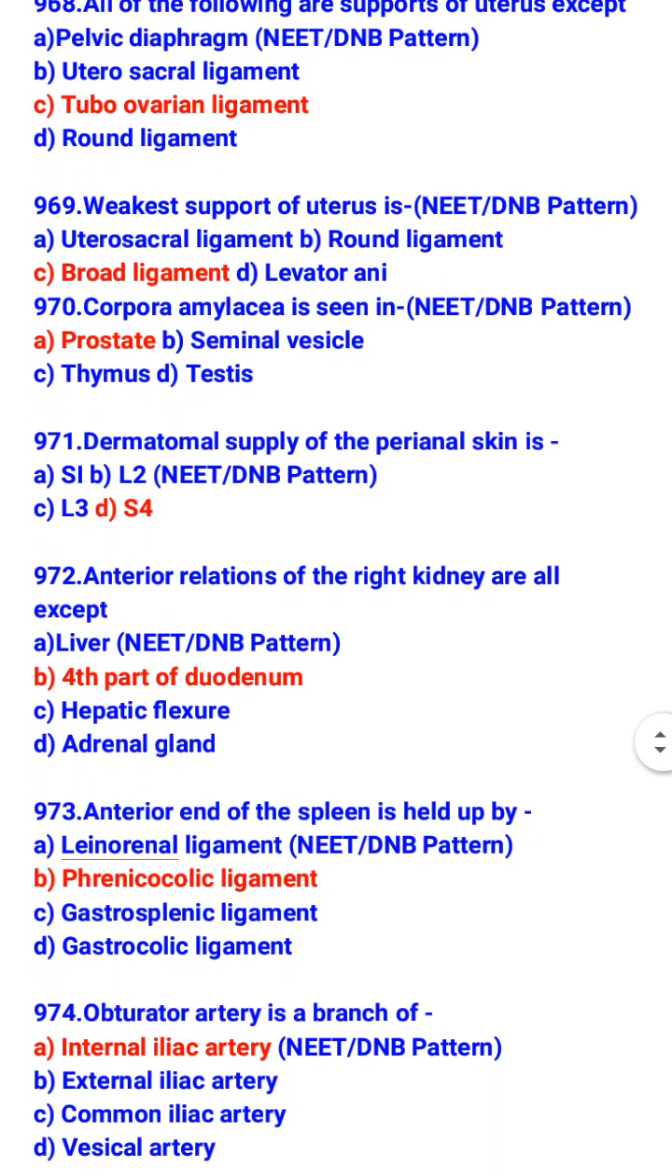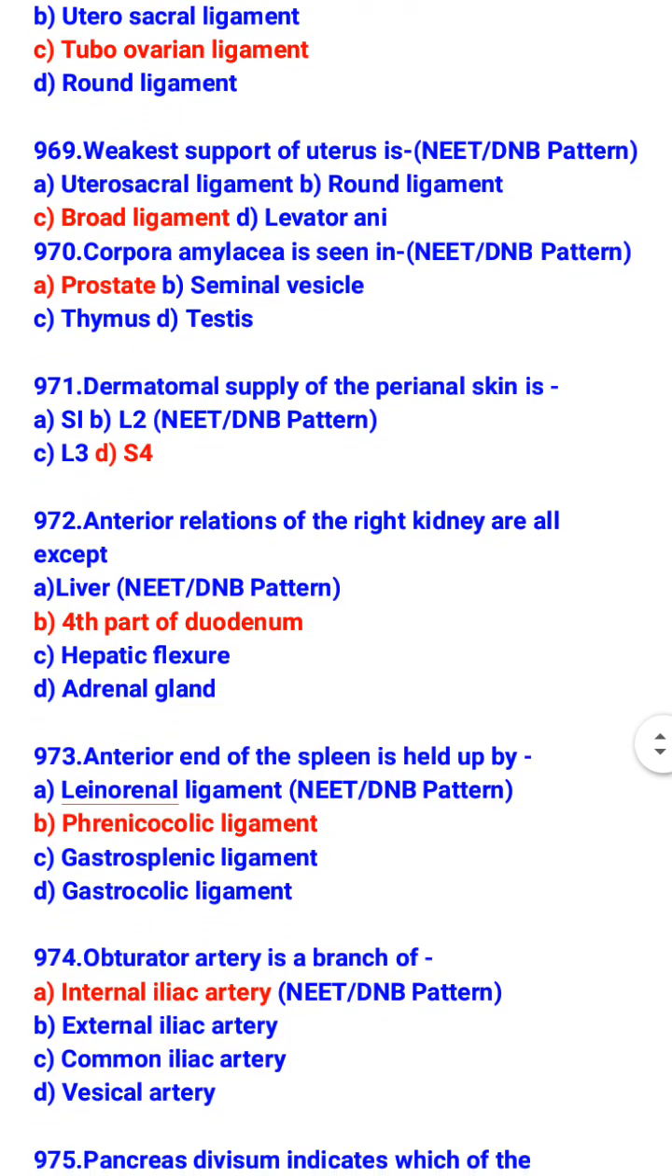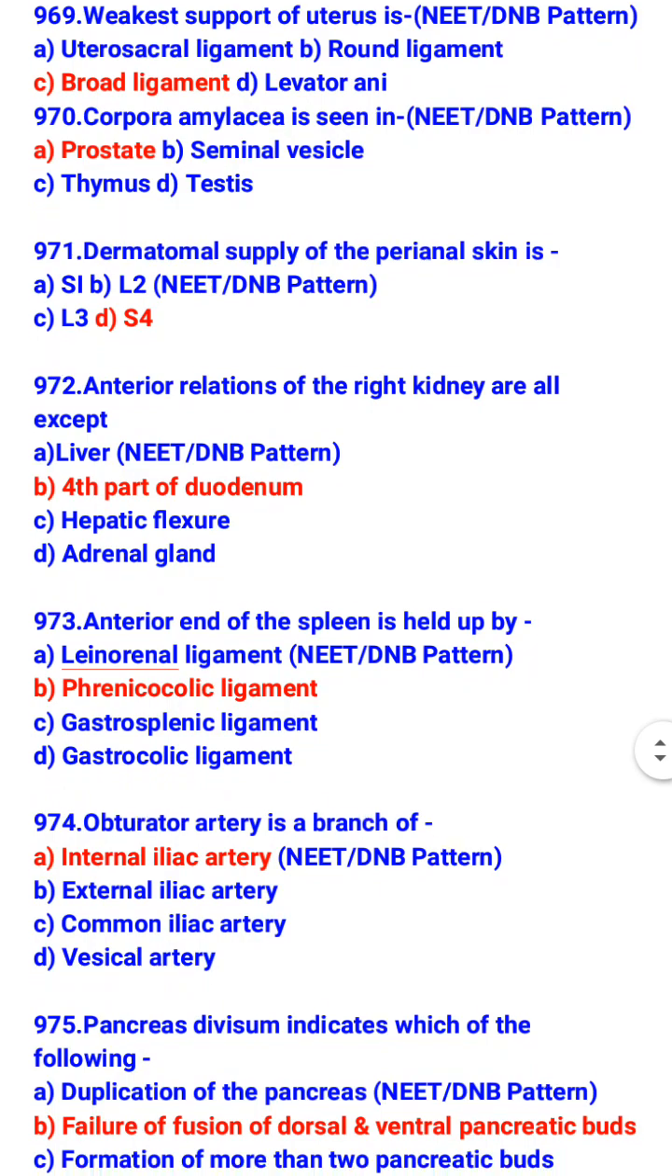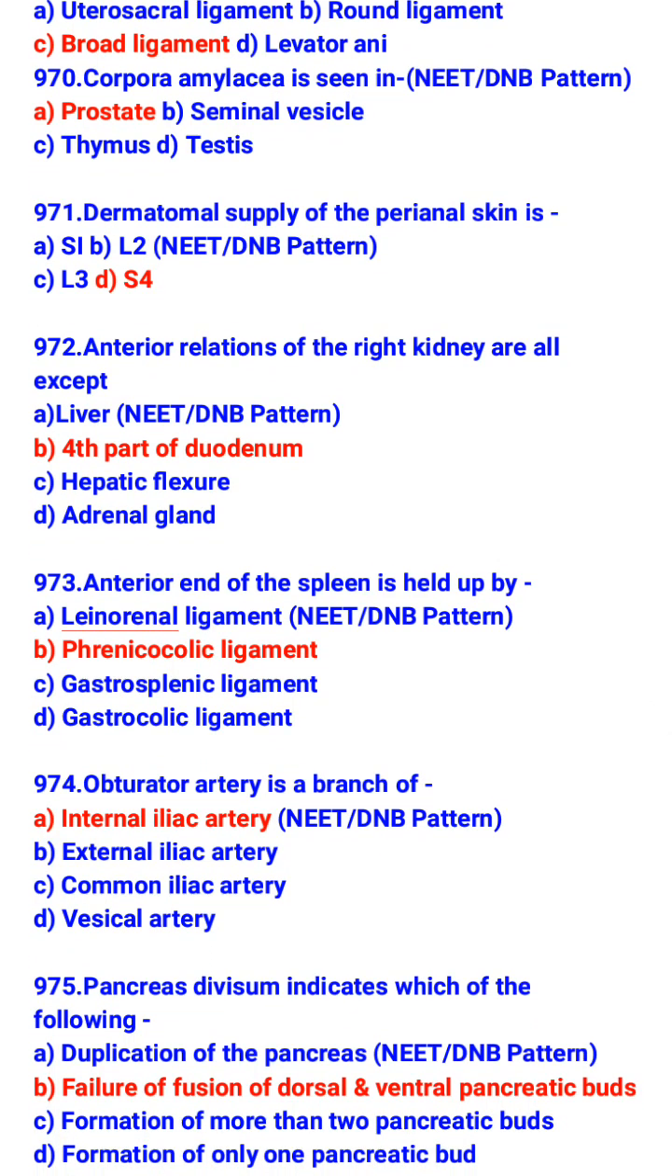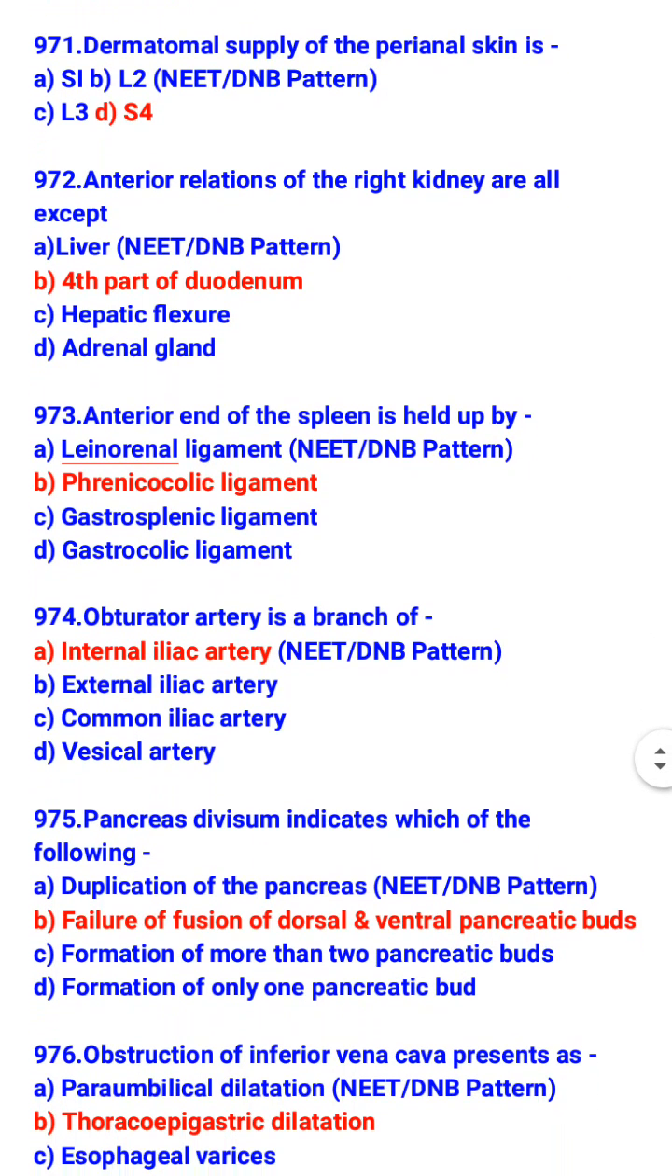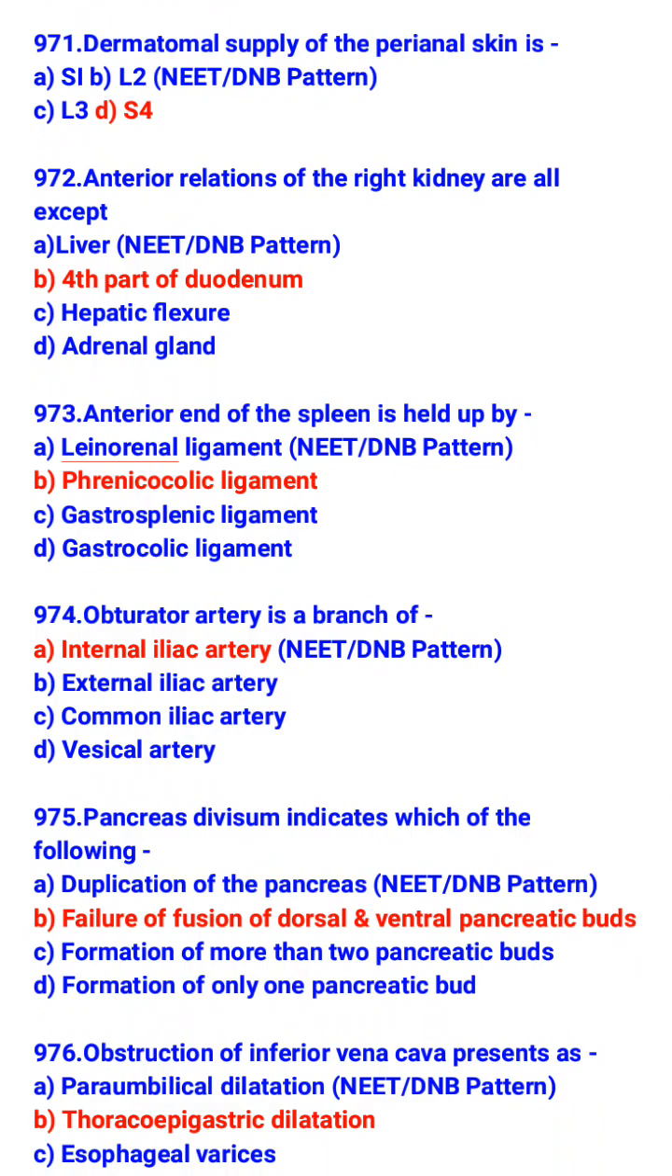Anterior relations of the right kidney are all except fourth part of duodenum. So which are the relations of right kidney? Liver, hepatic flexure and adrenal gland. Anterior end of the spleen is held up by phrenicocolic ligament. Obturator artery is a branch of internal iliac artery.